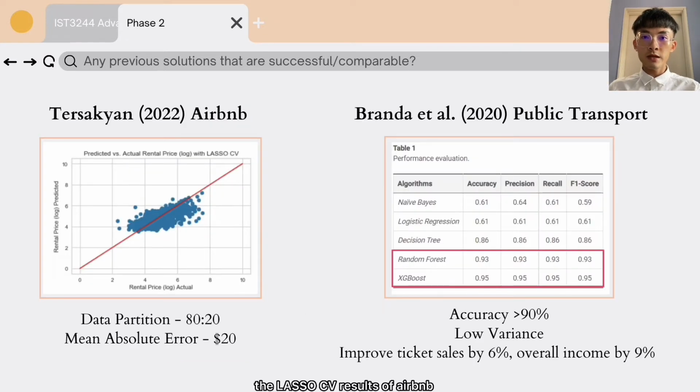The Lasso survey results of Airbnb showed a mean absolute error of 20 using data partition ratio of 80 per 20, whereas the random forest and XGBoost algorithms in public transport case study showed a 90% accuracy of predicting modeling. If the ticket sales increased by 6%, the company's sales income would simultaneously increase by 9%. I would now pass it on to Ewan for further elaboration on linear regression predicting methods.